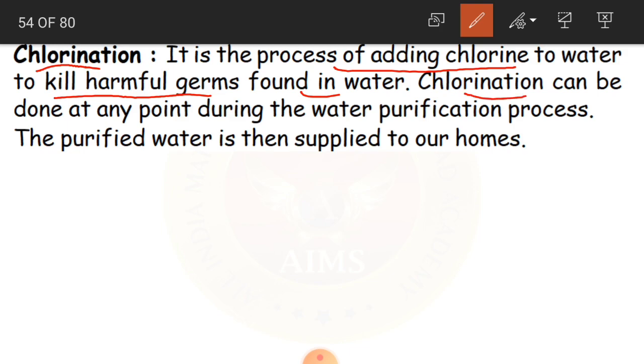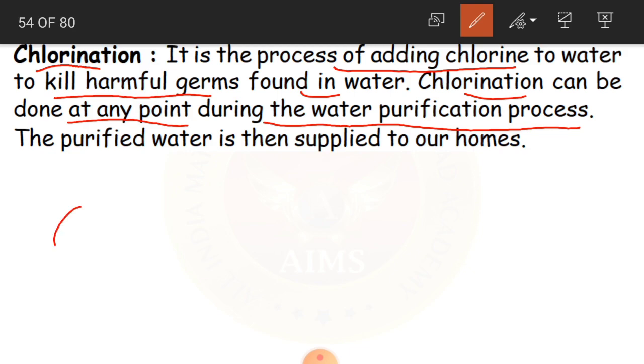And chlorination can be done at any point during the water purification process. Okay, so chlorination can be done at any point, like as we learned: we have sedimentation, we have aeration, and then we have filtration. These are all the processes. Chlorination is just mixing that particular substance into the water to kill the harmful germs. It is to kill them; we cannot remove them. Okay, children.